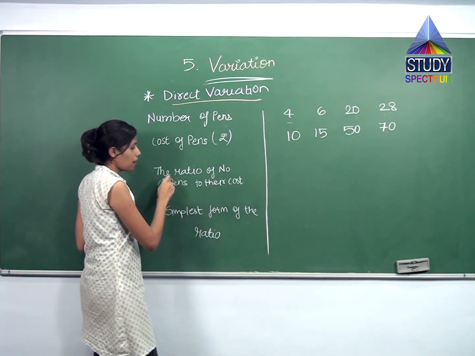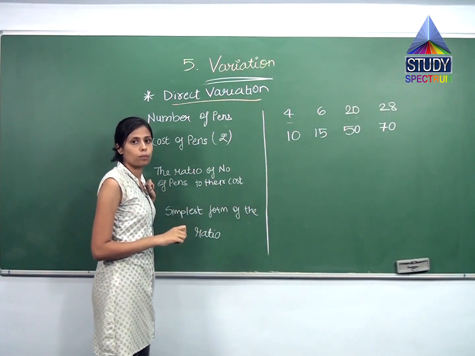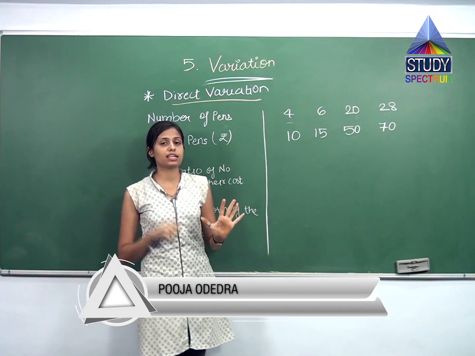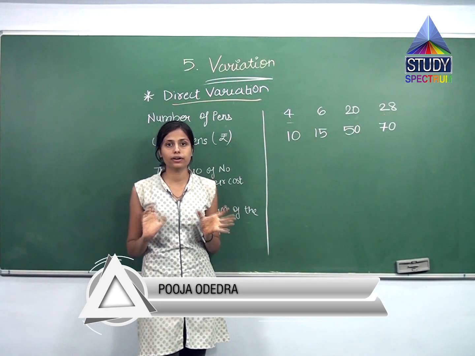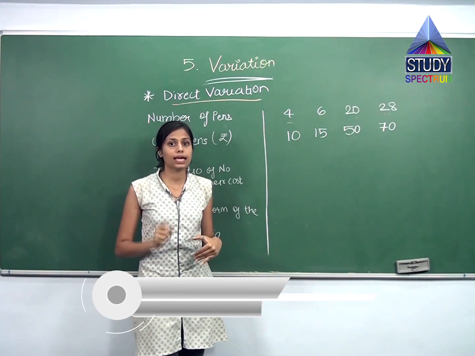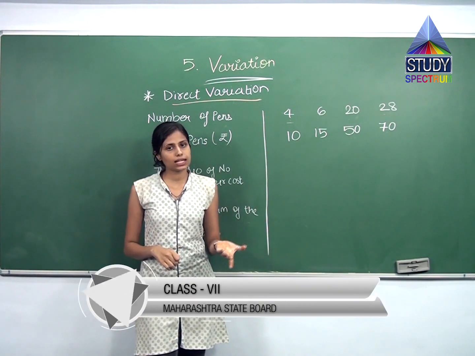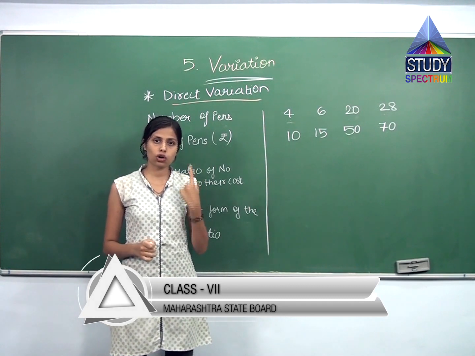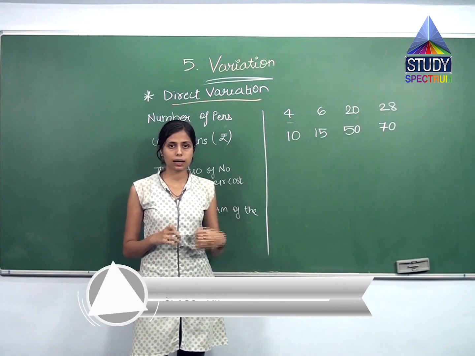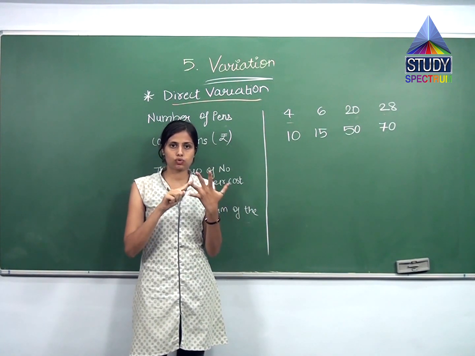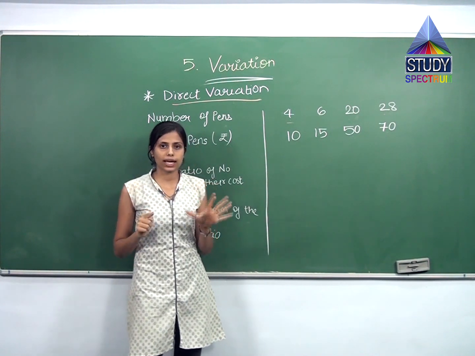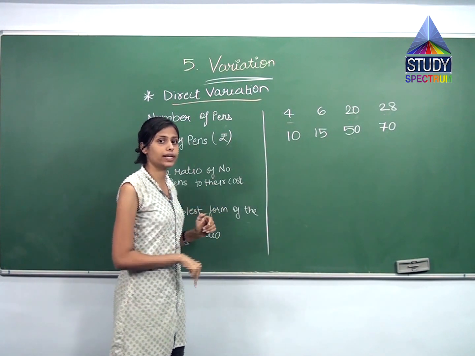Now let us understand, but for variation we need to know how much is varying with how much. For example, when there were 5 students, they were contributing 100. So what we did? We compared 5 students with 100 rupees. Means when 5 students were coming, they were bringing 100. Or else we can say it in a simple form that when one student was coming, he was bringing 20 rupees. That is how now when 5 students are coming, they will bring 100. 20 plus 20, 40, 60, 80, 100. So can you see? Each student was bringing 20 rupees.